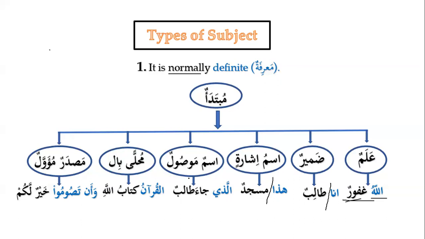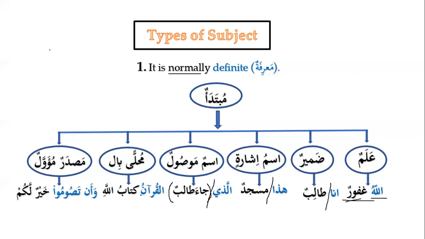And then we have ismun mawsulun, relative pronoun: alladhi, alladhina, allati, all of them. It can be mubtada as well. Alladhi ja'a talibun, the one who came is a student. So alladhi is the subject, and ja'a talibun is the predicate. Ja'a is basically a verbal sentence, and we know that a verbal sentence can also be a predicate.